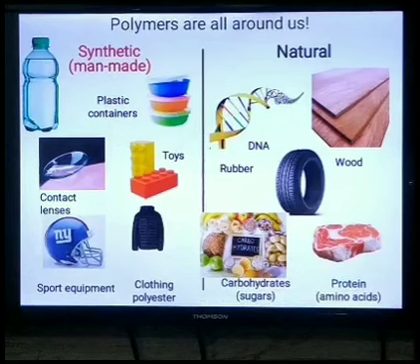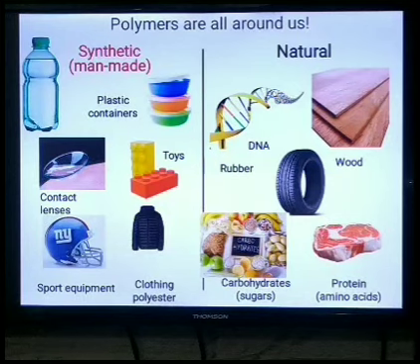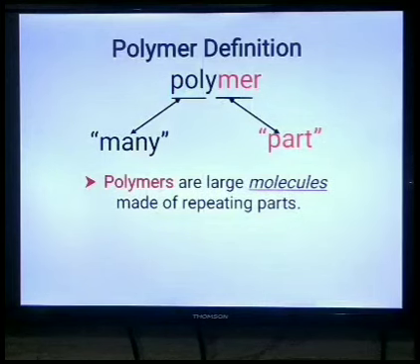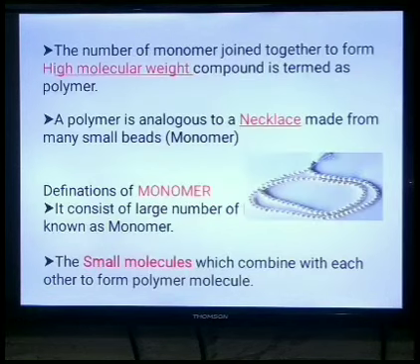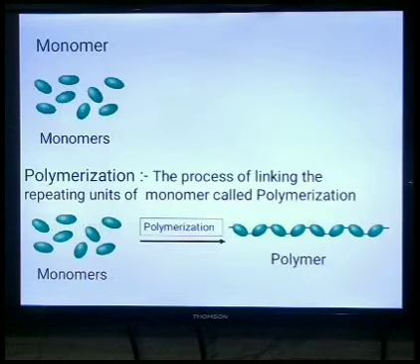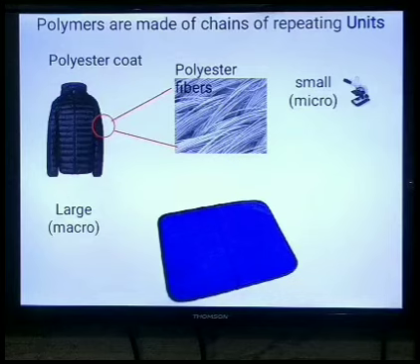Okay, now we will summarize our topic. In today's class, we discussed some main classes of polymer, that is synthetic and natural polymer. Also, we discussed the definition of polymer. It is made from poly plus mer. Also, we discussed another definition for the polymer. Also, we discussed the definition of monomer and the process of polymerization. We discussed natural polymers and synthetic polymers also. Here we also discussed polyester coat and polyester fiber.